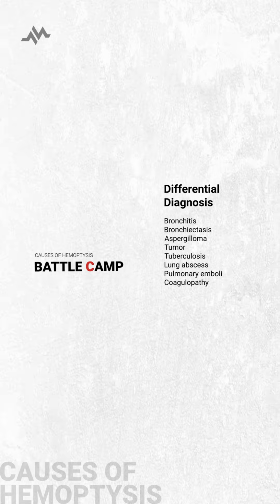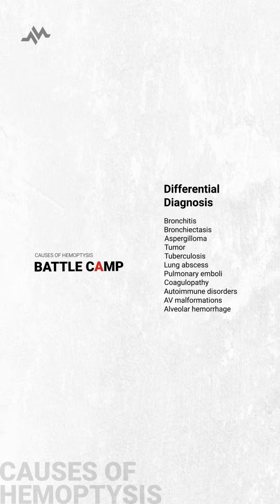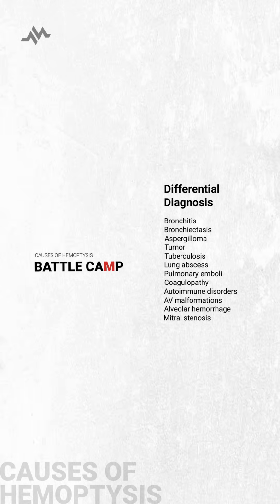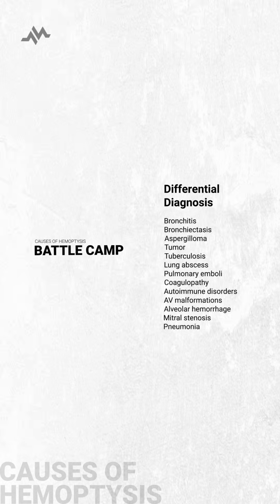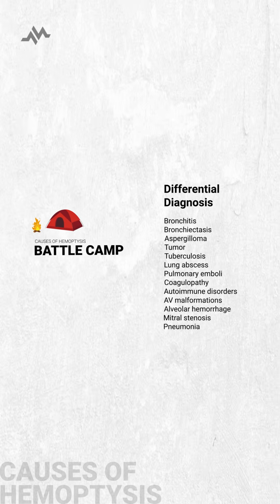C stands for coagulopathy. A stands for autoimmune disorders, AV malformations, and alveolar hemorrhage. M stands for mitral stenosis. And P stands for pneumonia. So the next time a patient presents with hemoptysis, just remember battle camp.